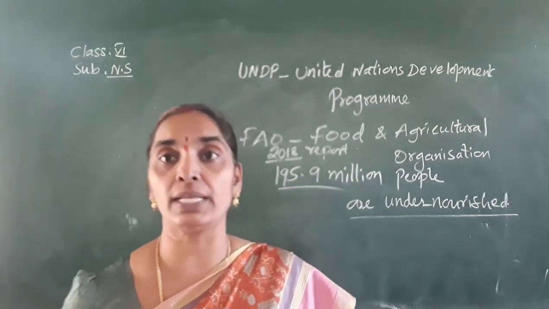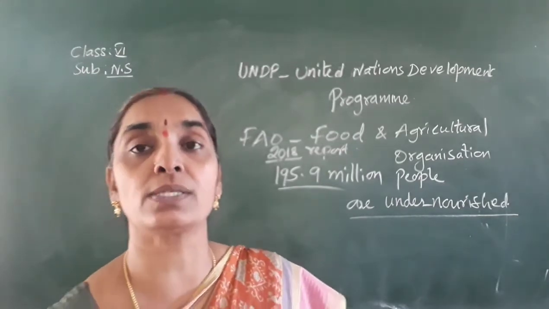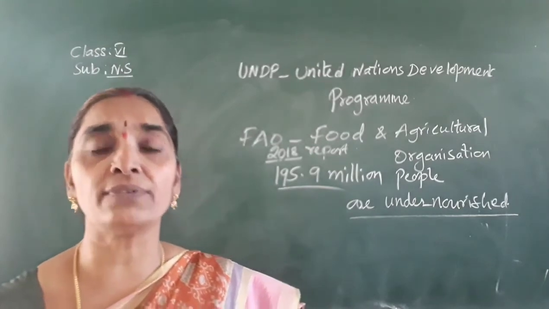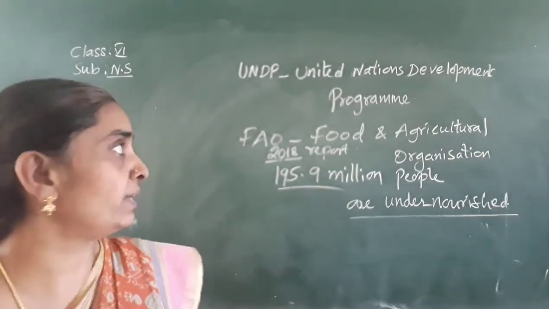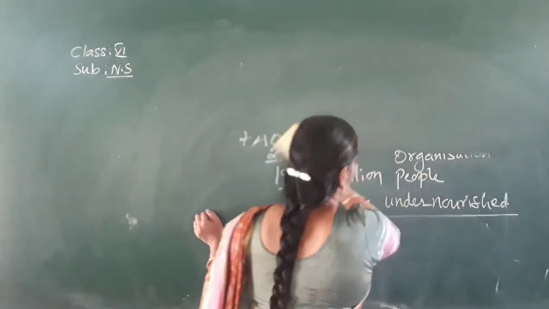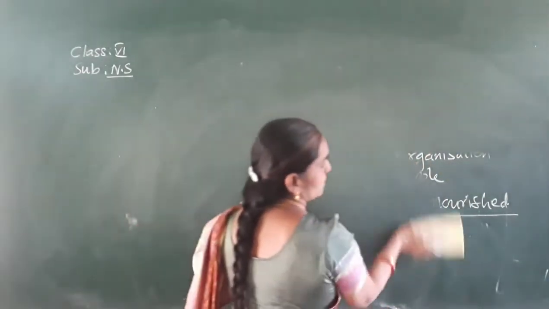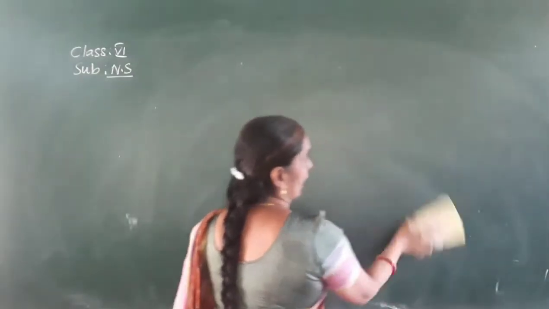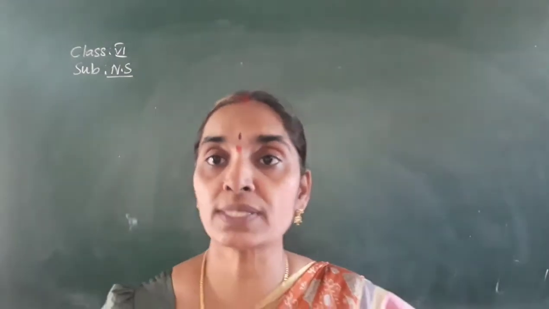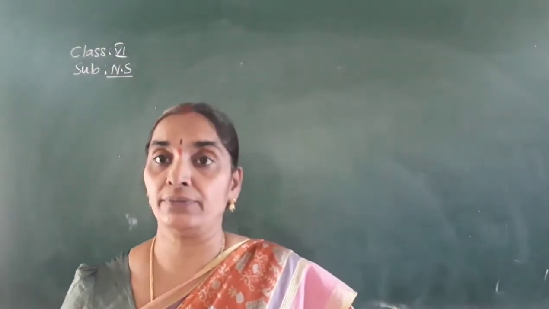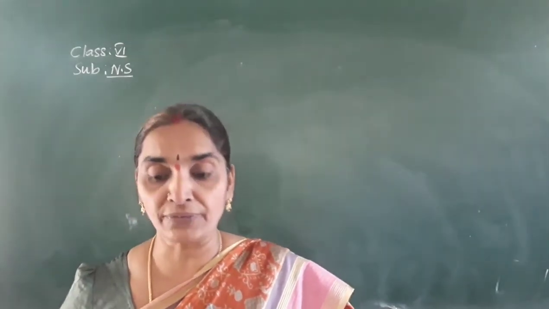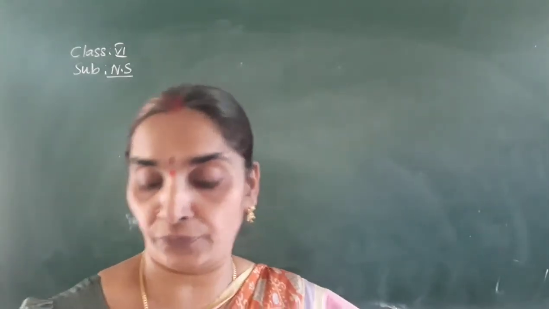Our resources are very limited and we have to use them in a proper manner. So wasting food is wasting our own resources. We should be very careful while using our resources. Food is also a resource that we get from plants and animals. It is a natural resource too. We have to use it carefully, to preserve it for future generations also. So we should not waste food.